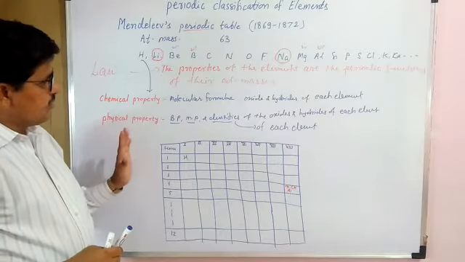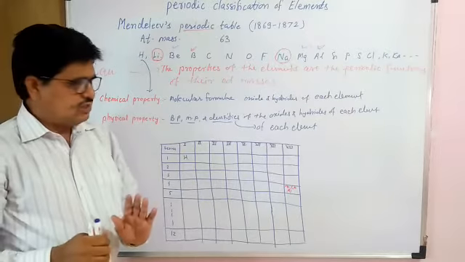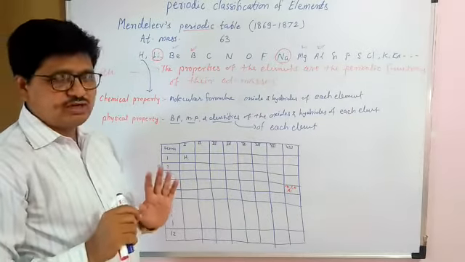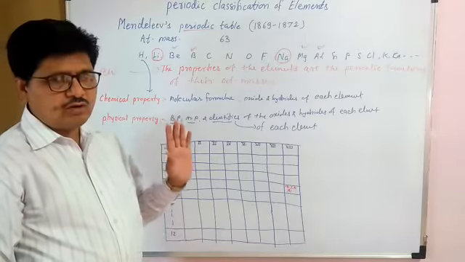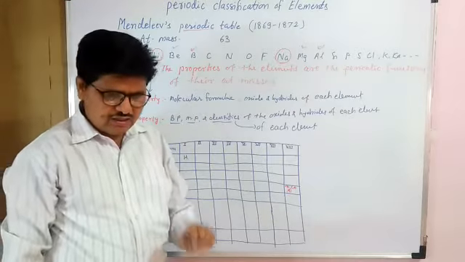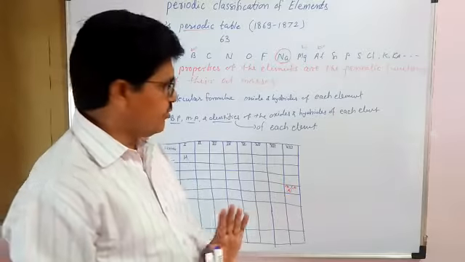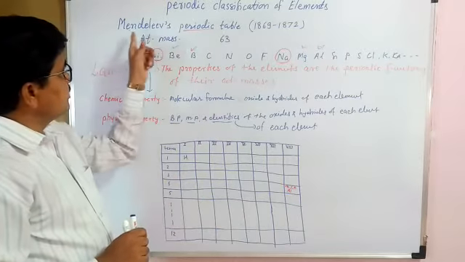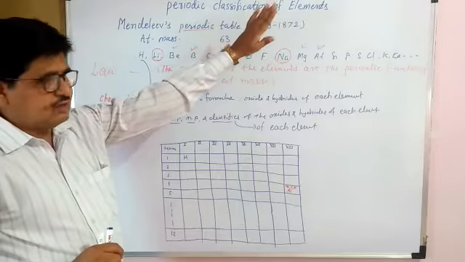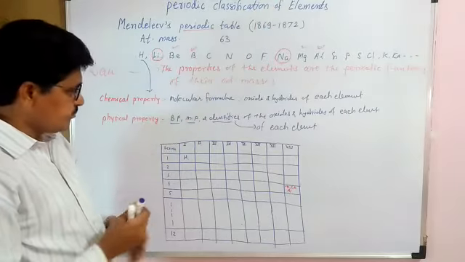When he prepared his periodic law for the next generation to simplify the classification of the elements according to the increasing order of their atomic masses, and at the same time he considered the similar properties of the elements, he prepared his periodic table, and that periodic table is nothing but the Mendeleev's periodic table.